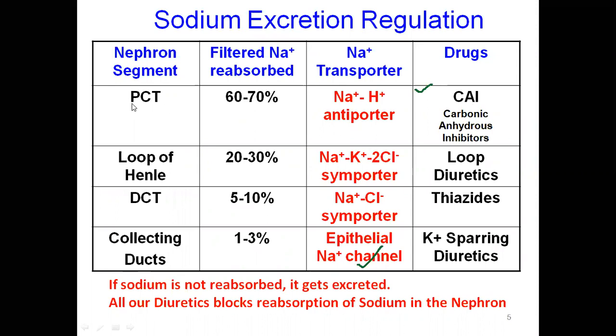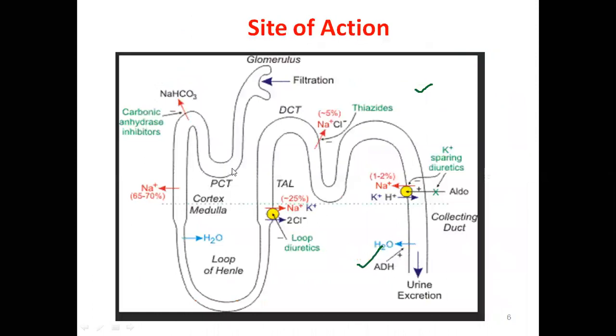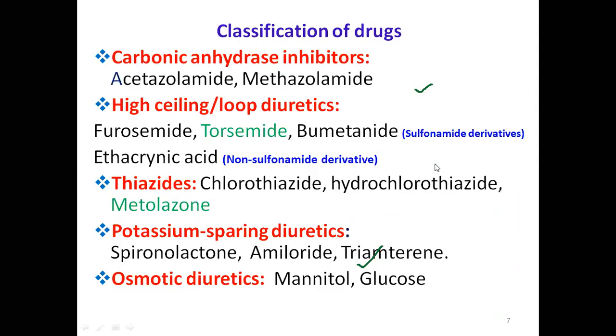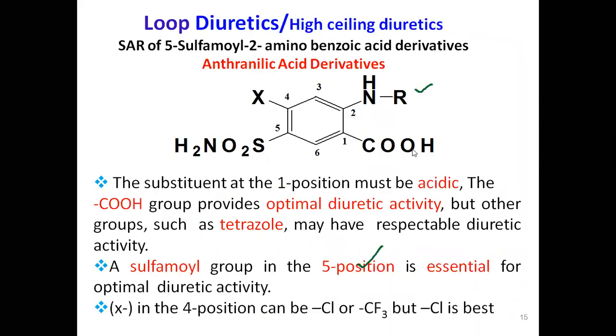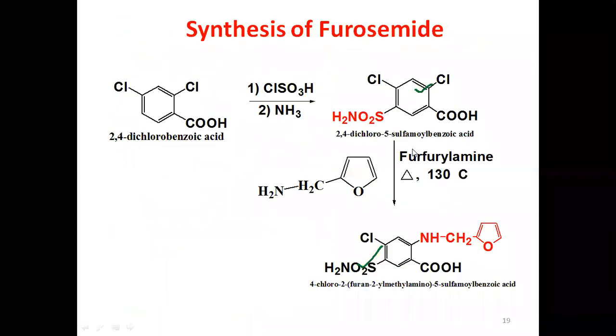Carbonic anhydrase inhibitors act at the proximal convoluted tubule, the first part immediate to the Bowman's capsule or glomerular capsule. The next part is the loop of Henle. Let me go to the next slide so you can understand. The first part is proximal, the next part is loop of Henle, the next part is distal convoluted tubule, and next is the collecting duct. So this is the way you can remember easily.